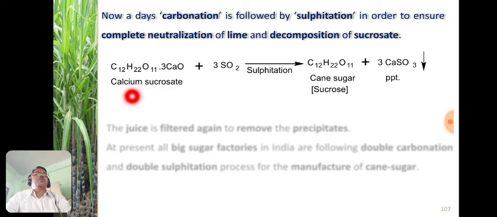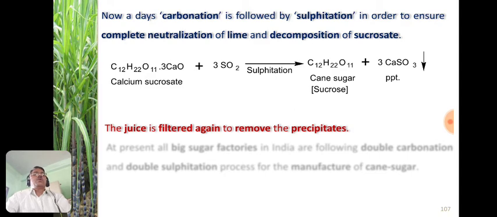Here also the decomposition of this calcium sucrosate occurs, and that forms the cane sugar or sucrose and the precipitate of calcium sulfite. Now here the color of this cane sugar is light, or you can say white. Now the juice is again filtered in order to remove the precipitates.